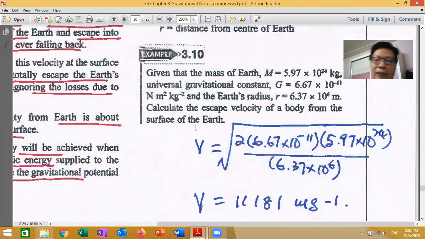From the surface of the Earth, you want to escape, so you calculate the velocity: square root of 2G times the mass of the Earth divided by the distance, which is the radius of the Earth. So you get this value, which is near to 11.2 kilometers per second. You must have minimum this speed in order to escape from the Earth. Understand?